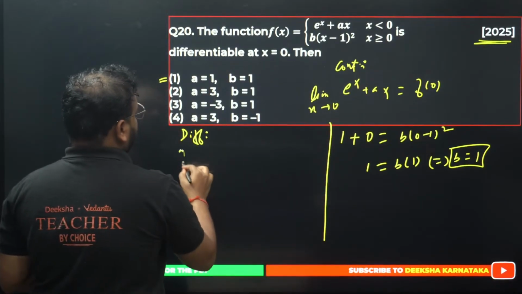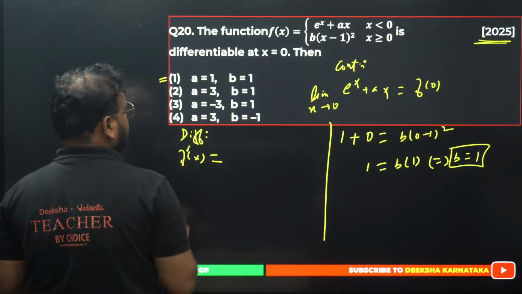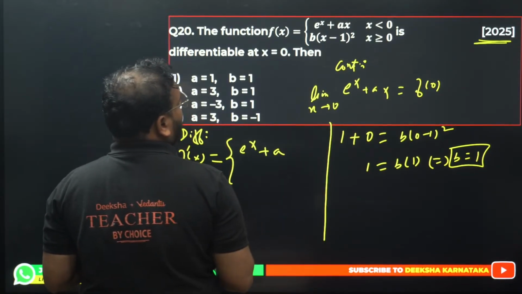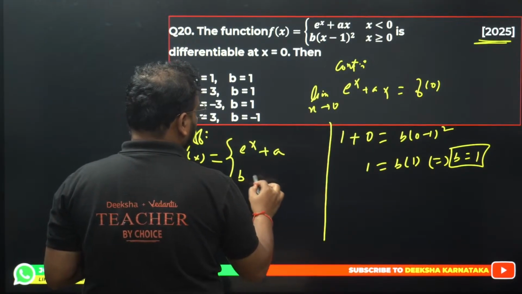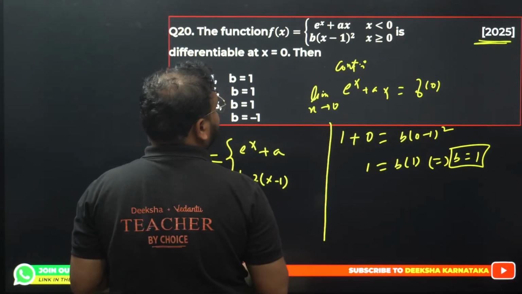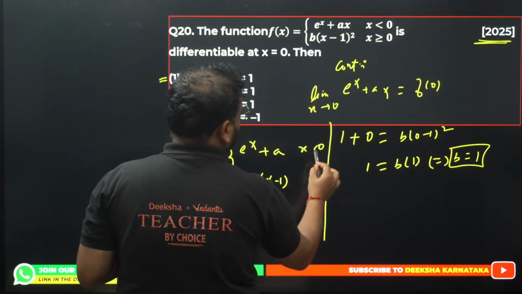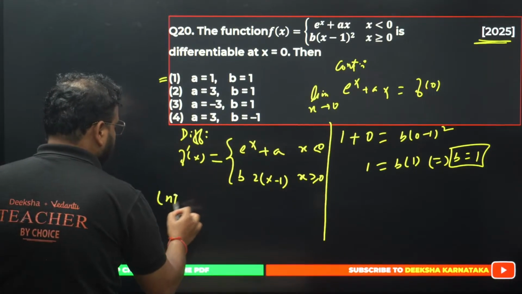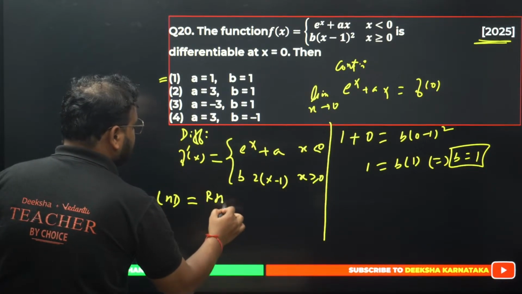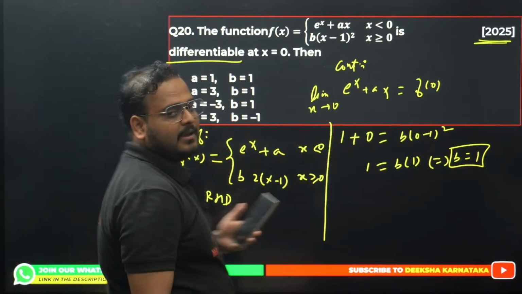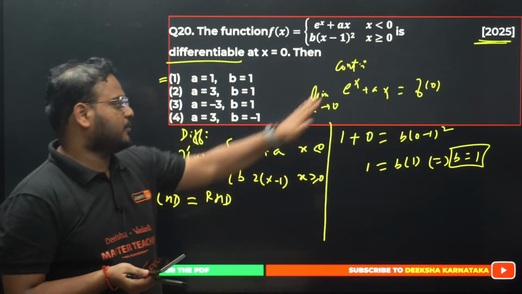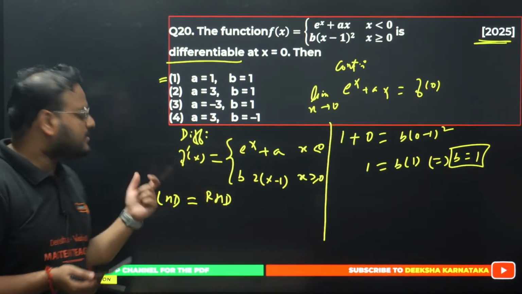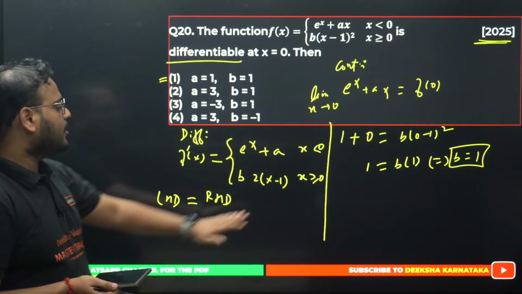Differentiate this. You'll have f'(x) as e^x as it is plus a, and over here you'll have b times 2 times (x - 1), for x less than 0 and for x greater than or equal to 0. Apply for LHD. LHD should be equal to RHD because it is given as differentiable. The given function is differentiable means it is continuous also. That's why we applied the definition of continuity. Differentiable means we have to apply LHD equals RHD. Where is LHD? Over here.